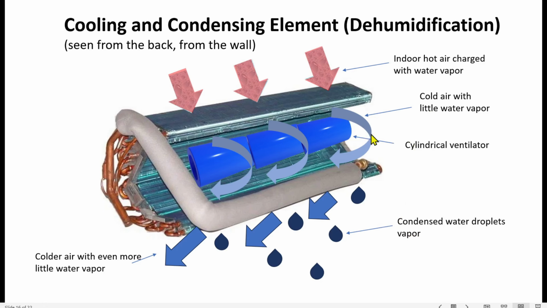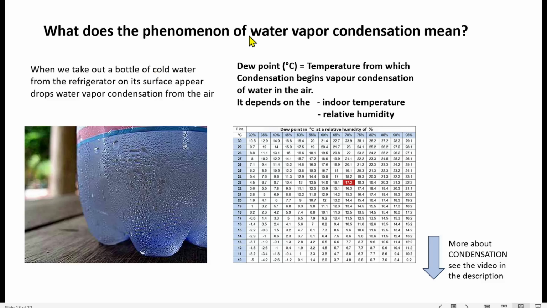After that, the cylindrical ventilator rotates the flow of air by 180 degrees. Again, in the lower part of this element it takes another cooling, and the cooled air has even less water vapor. And here are condensed water vapor droplets. What does the phenomenon of water vapor condensation mean? When we take a bottle of cold water out of the refrigerator, drops of water vapor condensation from the air appear on its surface.